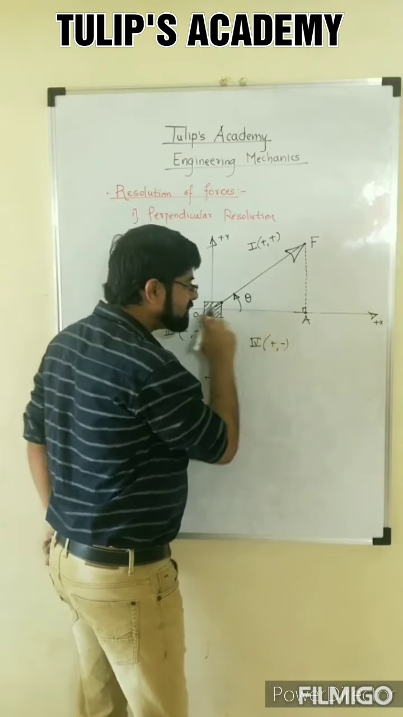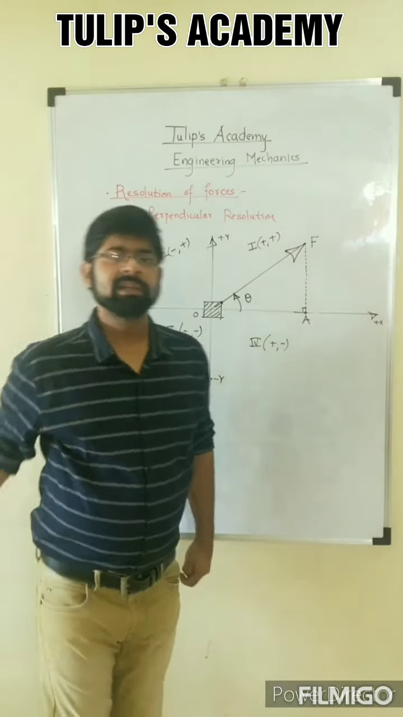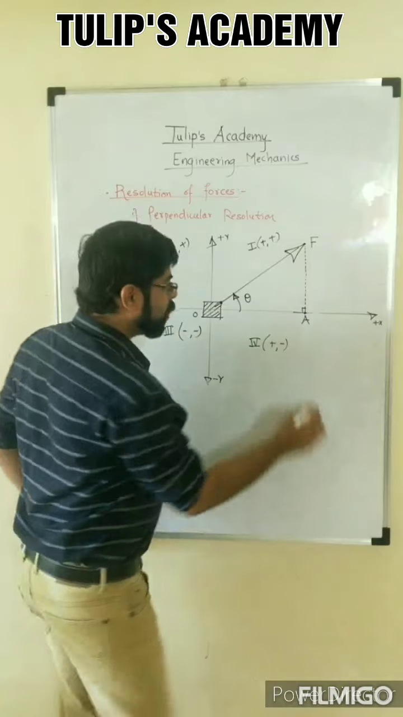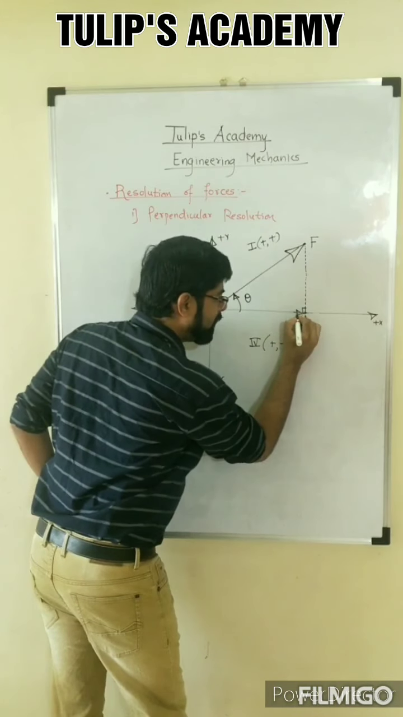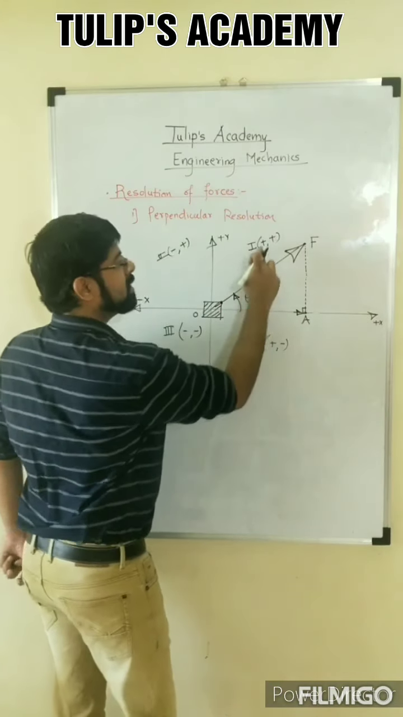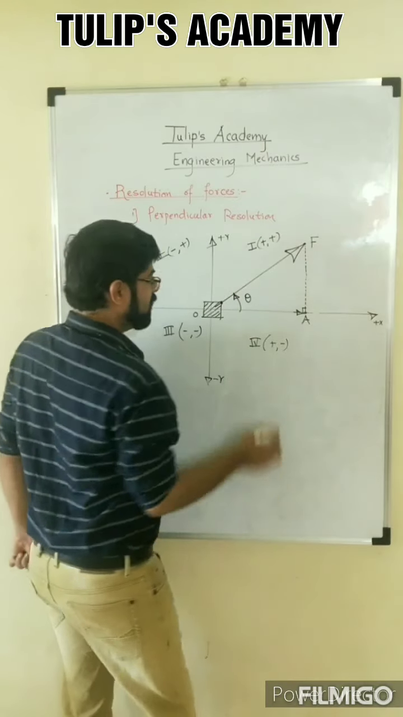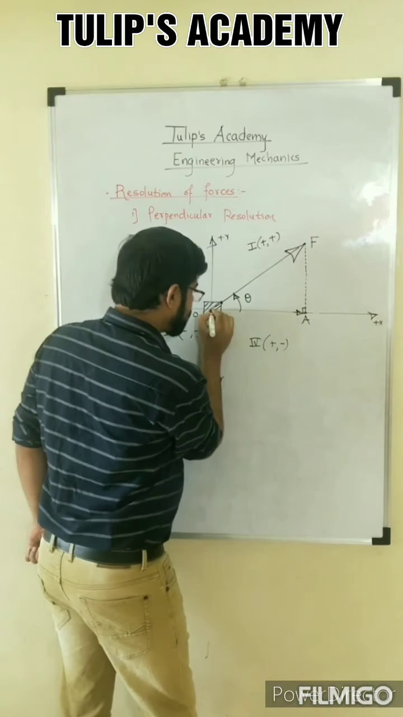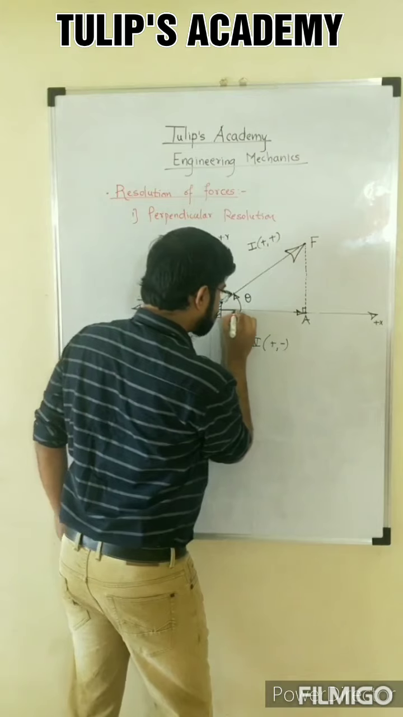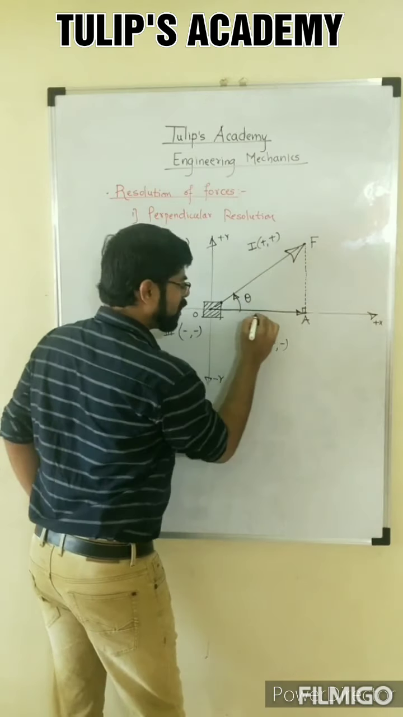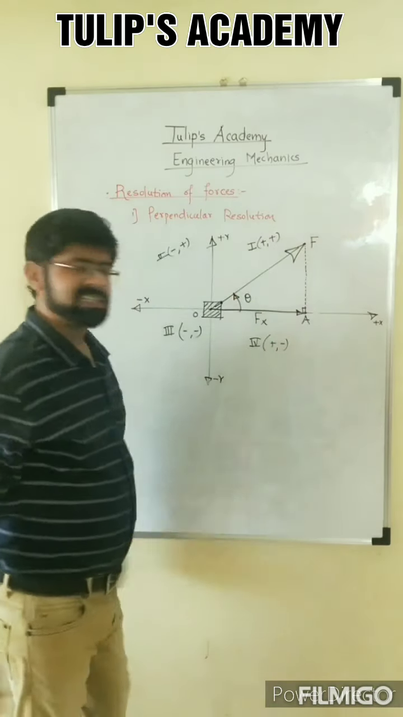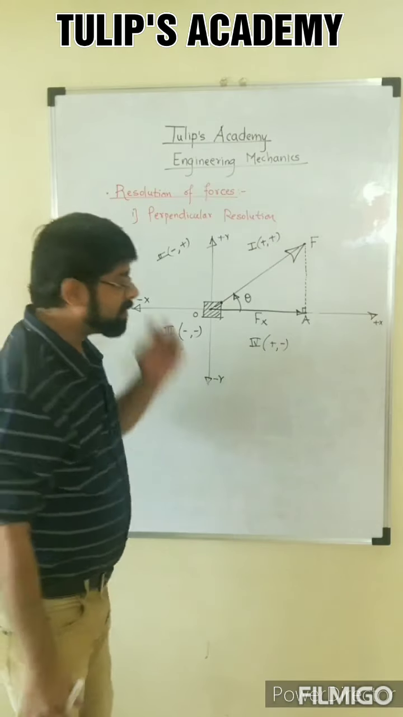So this distance OA represents the x component, and the arrowhead will be directed along the positive x-axis because x is positive in the first quadrant. So this is my x component from O to A. This is the x component of the force. Let me call this Fx. Fx stands for the x component of the force.